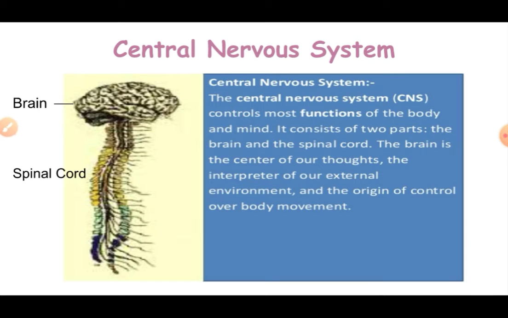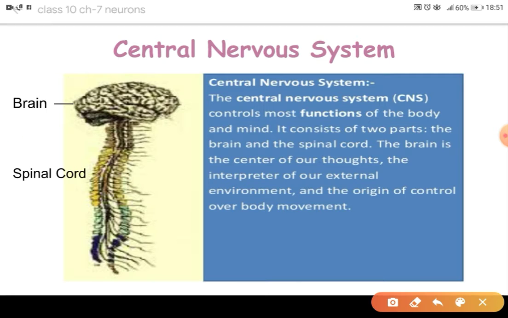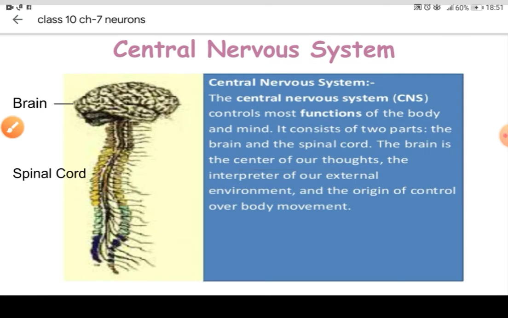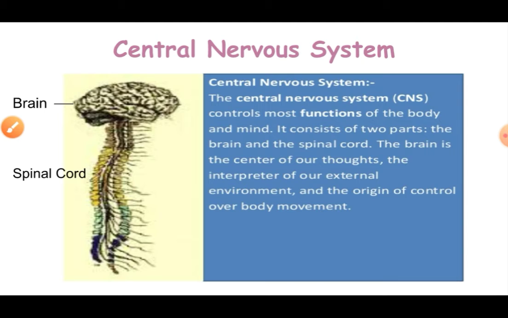Now, in between the neurons, there is also a very big role of our brain and spinal cord. Brain and spinal cord together make the central nervous system. So the brain and spinal cord are basically the headquarters which control and coordinate all the activities. These are the main deciding organs, or they have a center for our thoughts, which decides how we need to respond to a stimulus. For example, if we are responding in terms of talking, and we have listened to some words, then what we need to answer. All these things are judged by our central nervous system.